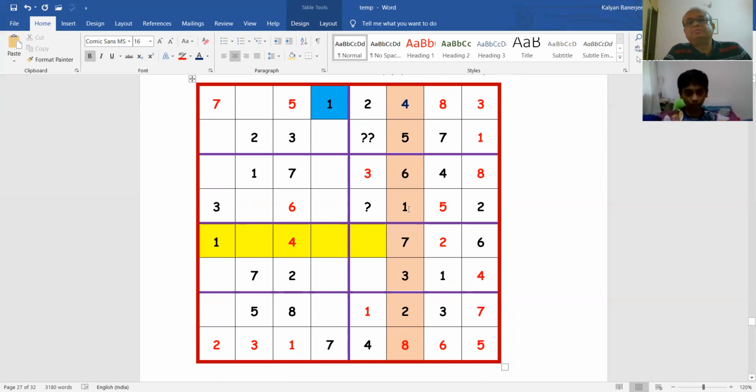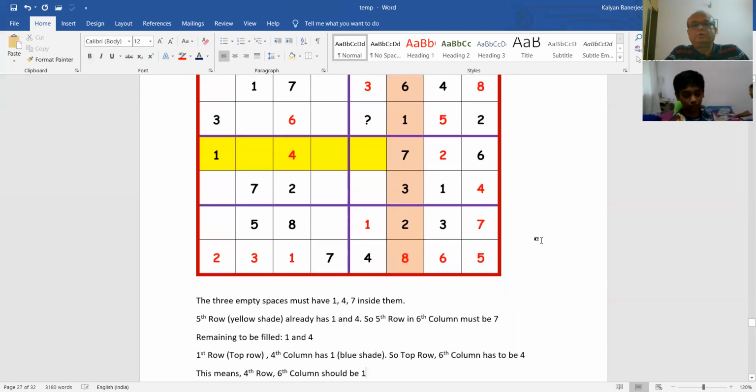7 things are filled in this box. Only this empty space is there. 7 is missing. Okay, so this is 6. This is 7, and this we said is 5 or 8, right? So we go to the next.